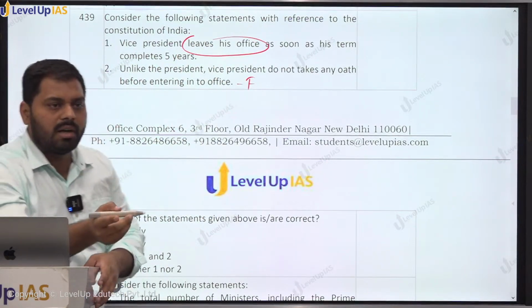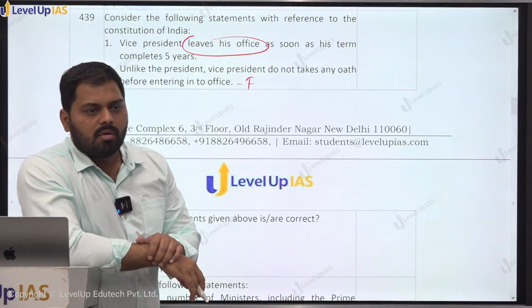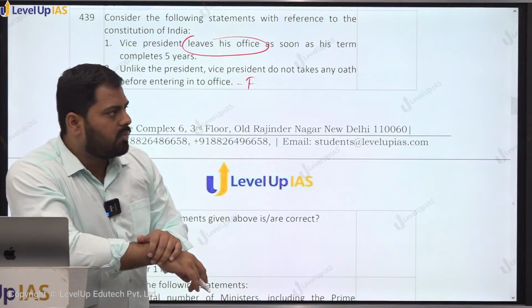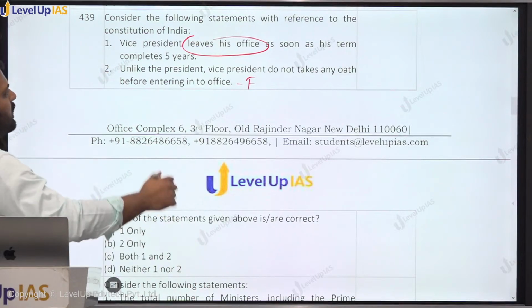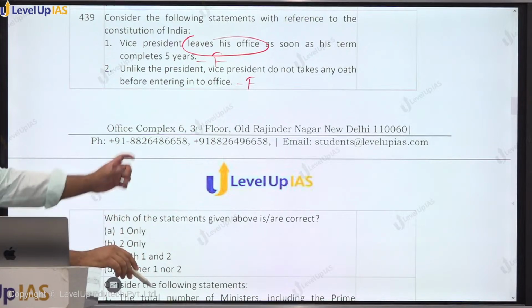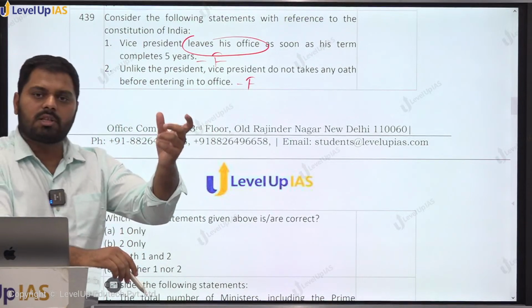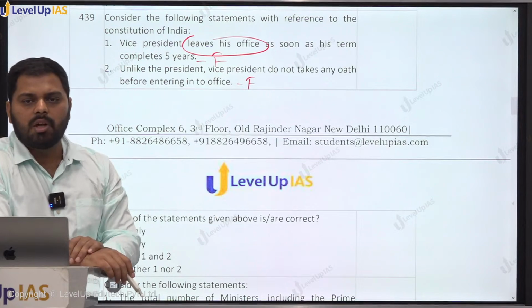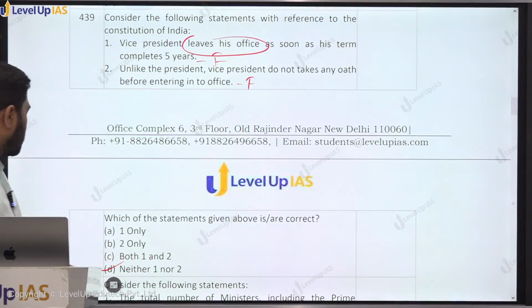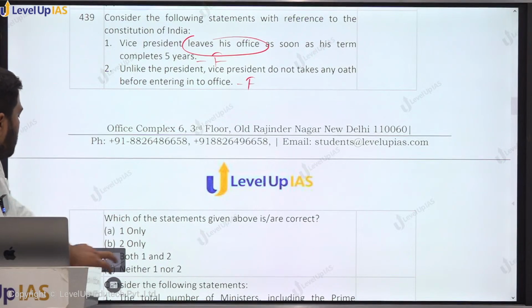He will continue until his successor is appointed, because he is also the chairman of the Rajya Sabha. For that duty, it needs to be completed, right? So this statement is false, because it is not necessary that he leaves as soon as 5 years are over. But as soon as the successor is appointed, he will have to demit his office in his favor, right? So here D is the correct one. Neither 1 nor 2 is correct.